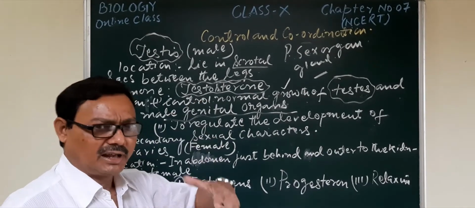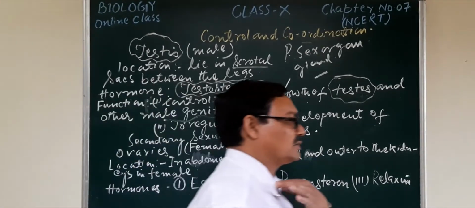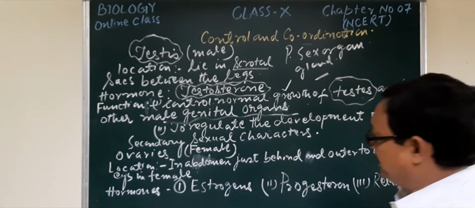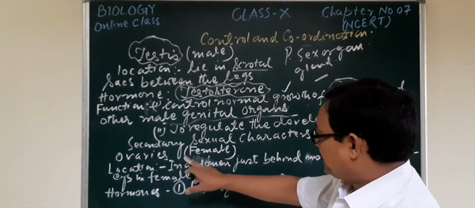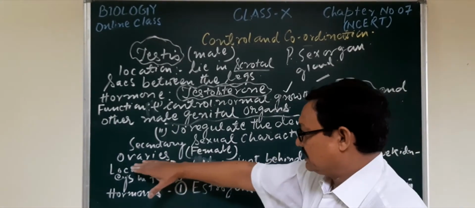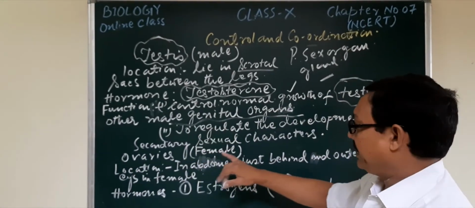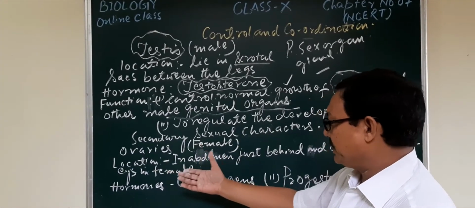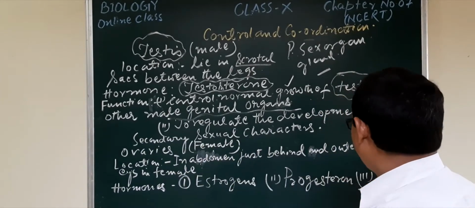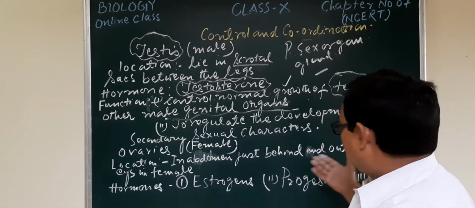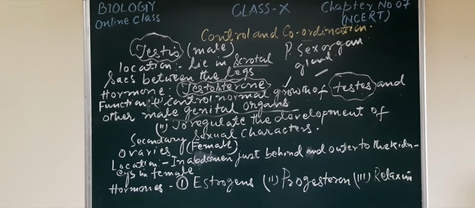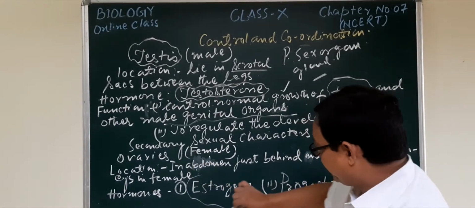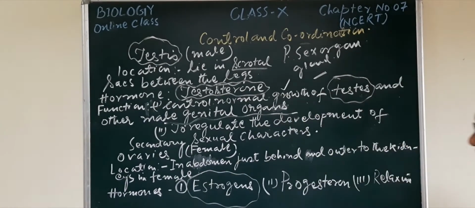In both male and female, there are some secondary sexual characteristic features that will be regulated. The second important gland is the ovaries. It is also one pair and it is present in females. You may write the location here: in the abdomen, just behind and outer to the kidneys in females. There are three hormones which are secreted from this gland.